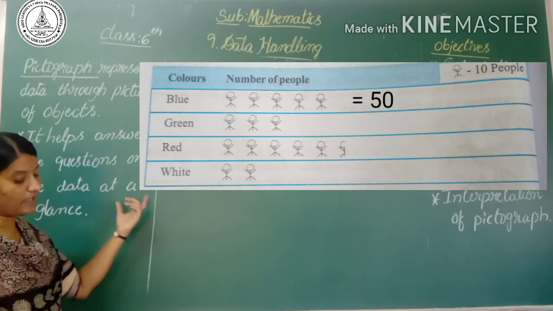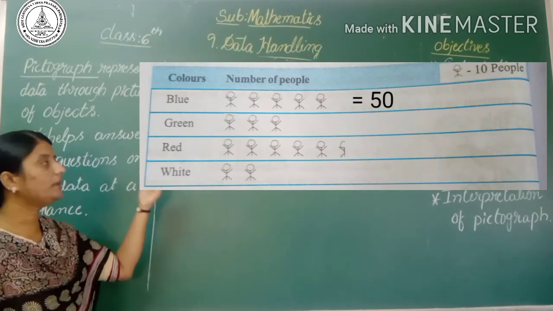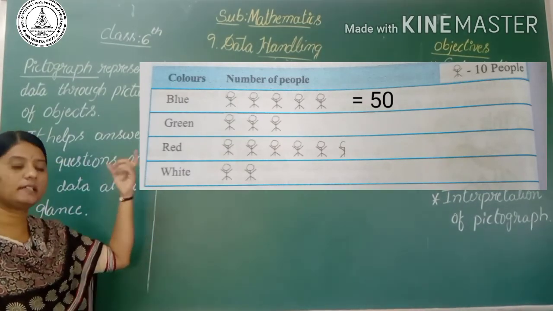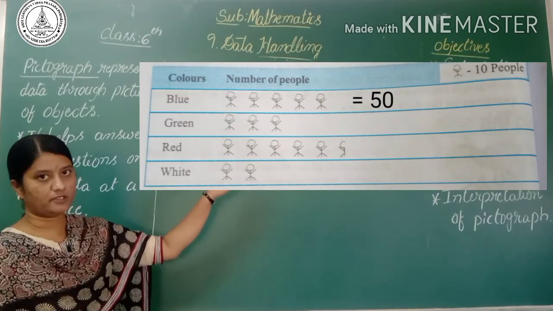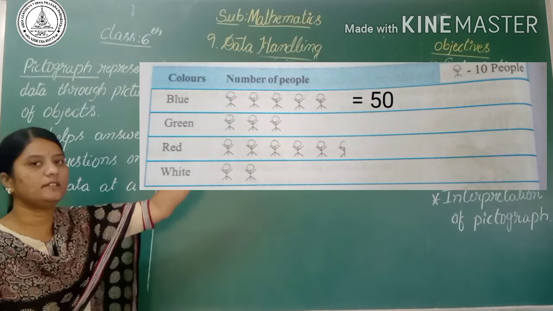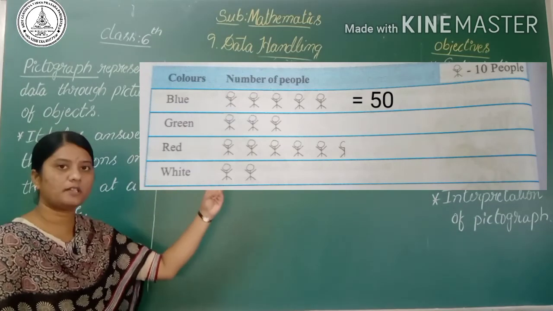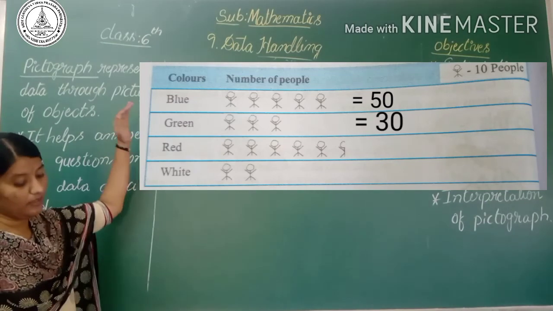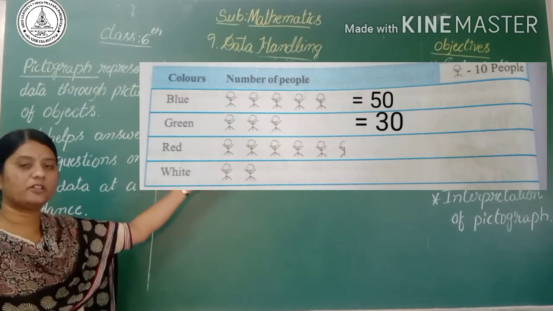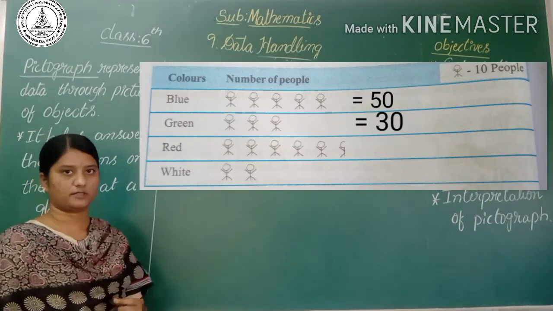Okay, the next one, the green color. How many people prefer the green color fridges? Here there are 3 pictures. One picture represents 10 people, so 3 pictures represent 30 people, right? So 30 people prefer the green fridges.